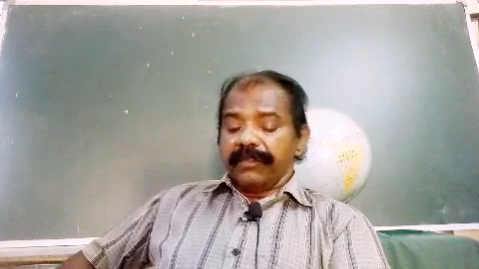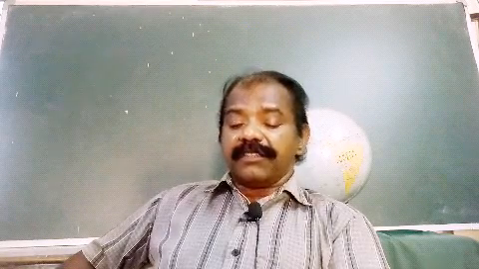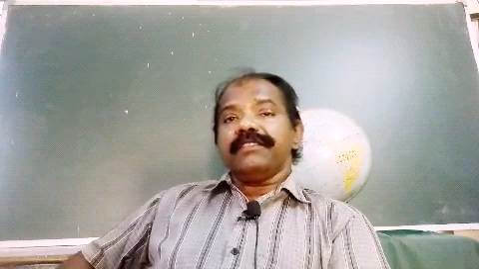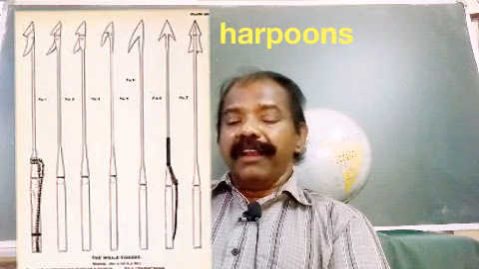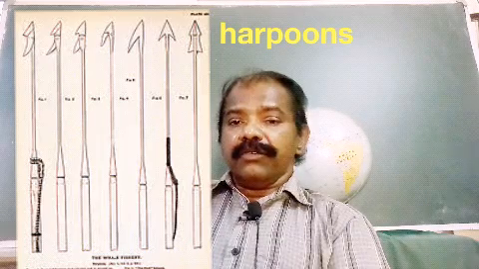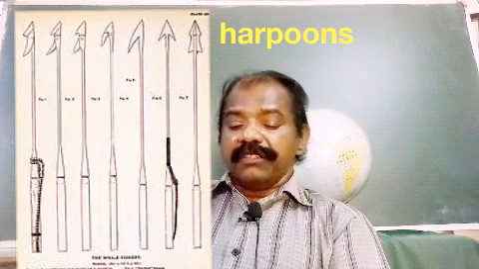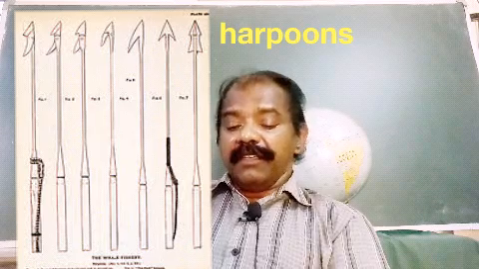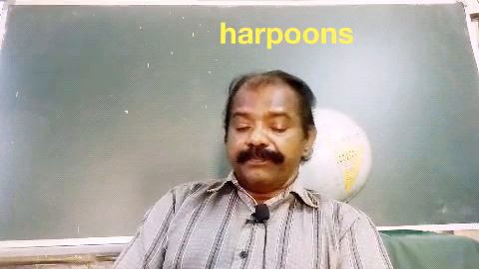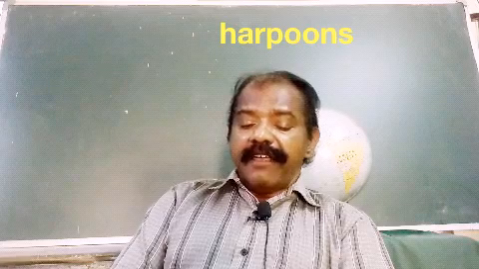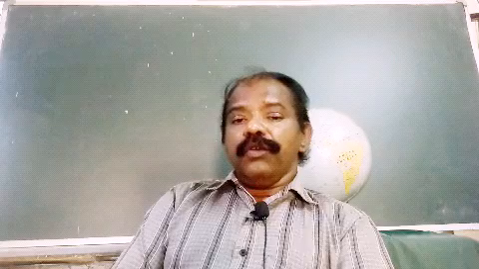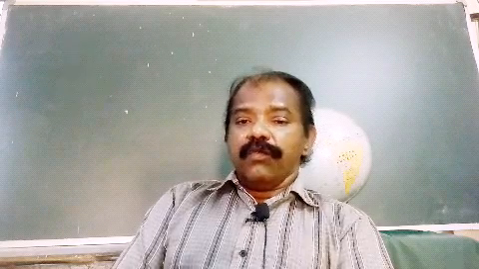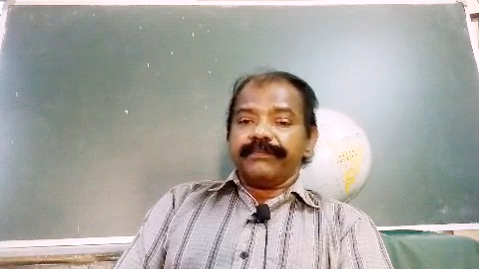And here is an instrument, you can see an instrument here. This is called a harpoon. This is used to hunt down the animals, to kill caribous or to kill seals, to hunt fish also. What is this called? This instrument is called a harpoon. But for all these activities, groups are required. You know, a seal is a big animal. One person cannot hunt it.